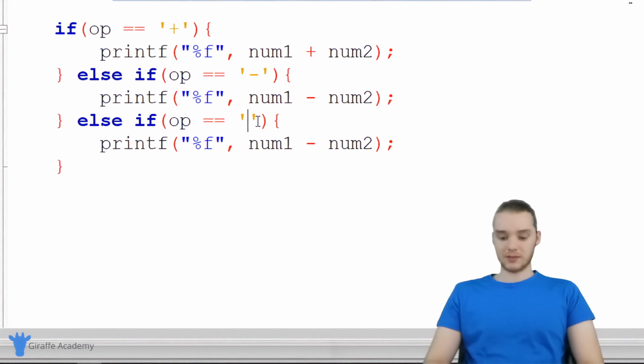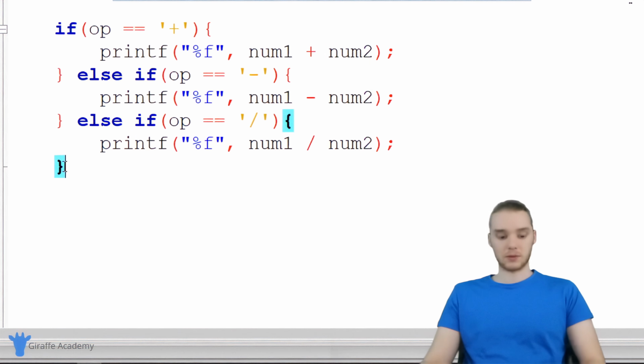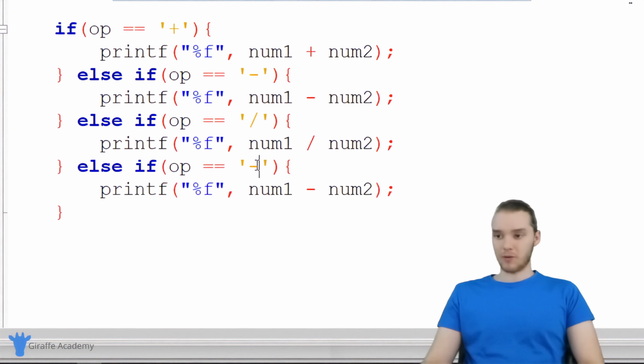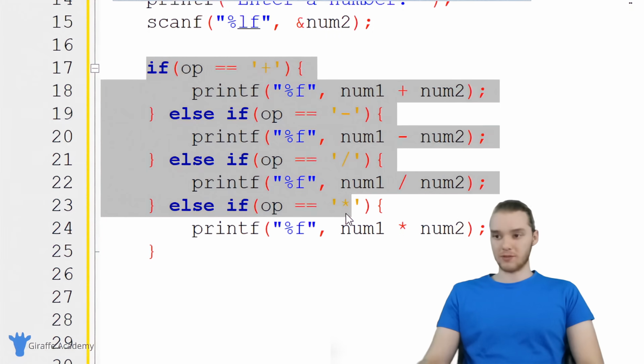And here we're going to check to see if it's division. So we'll check for a forward slash. And again, we're just going to want to print out a decimal number. So it's going to be num1 divided by num2. And finally, we're going to check for multiplication. So if it's multiplication, then we're going to multiply them together. Now we're checking for each of the operators: addition, subtraction, multiplication, and division.